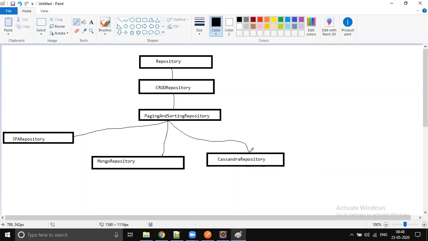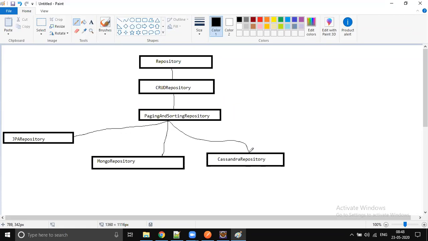But when you go for a specification, for example if you want to connect to MongoDB, use Mongo repository. If you want to connect to Cassandra, use Cassandra repository. If it is a relational database like Oracle, MySQL, SQL Server, DB2, and many others like Postgres, HSQLDB, all these RDBMSs are supported by JPA repository.